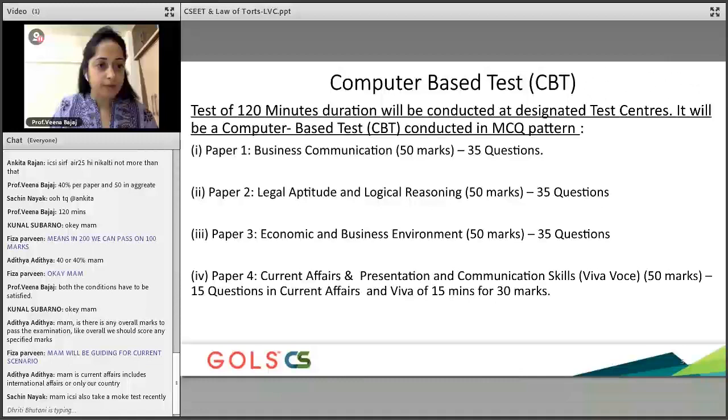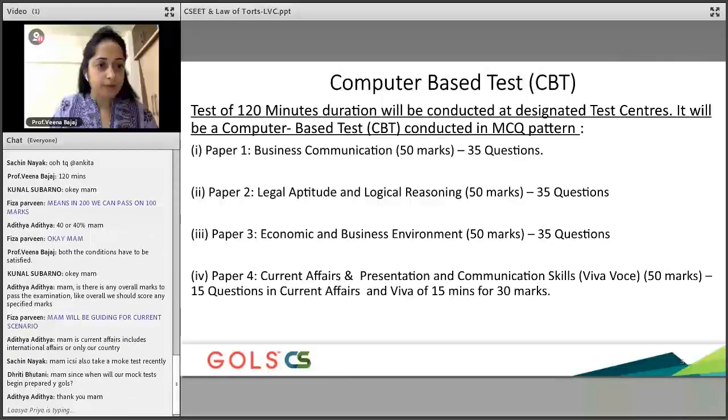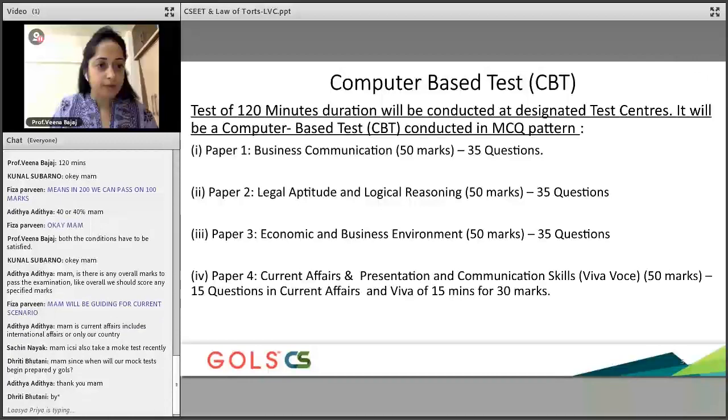Ma'am, ICSI also took a mock test recently. Okay, if they've taken it, good enough, while here we are going to be designing it specifically for our students. And not just that we will design it, but you people will have to send the papers to us, and we will verify the papers as well. You will have to write that mock test within the time given by the institute. You will have to time it at your respective houses and send it back. I am going to verify that and give you your marks.